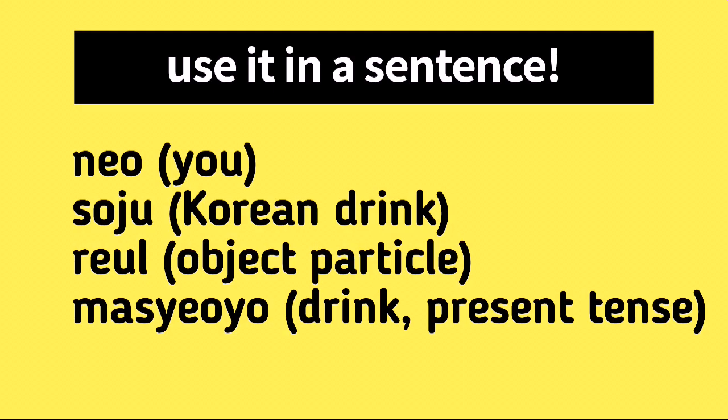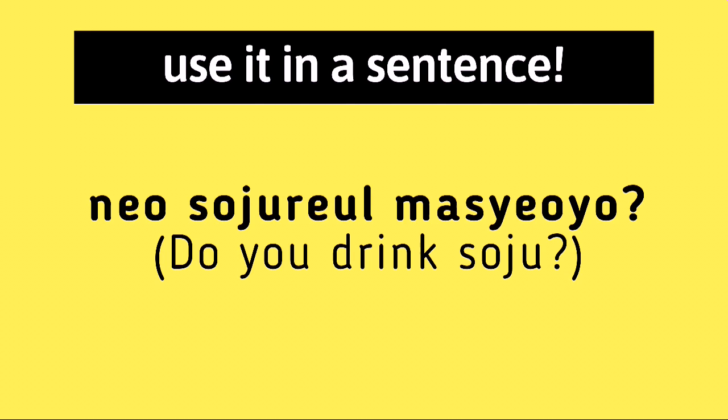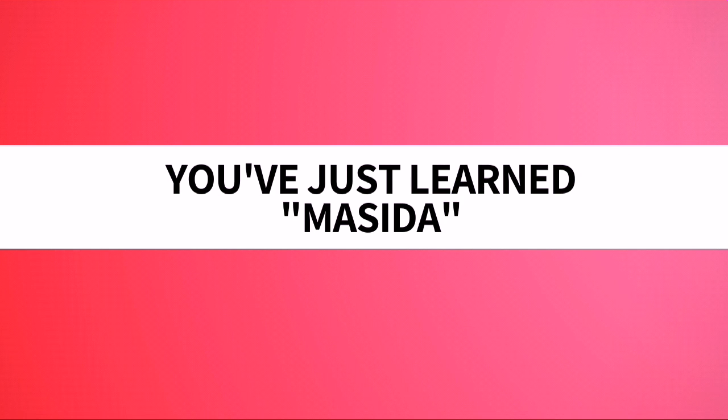Let's review the words of the sentence. No means you, soju pertains to the Korean drink, and 마셔요 is the present tense verb for drinking. Therefore, the meaning of the sentence, no soju를 마셔요, is simply, do you drink soju? And with that, you've just learned Masida.